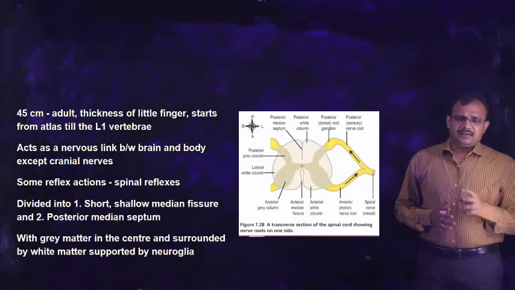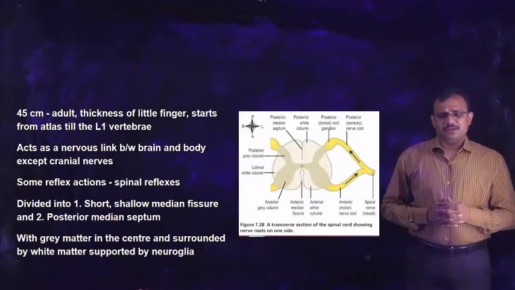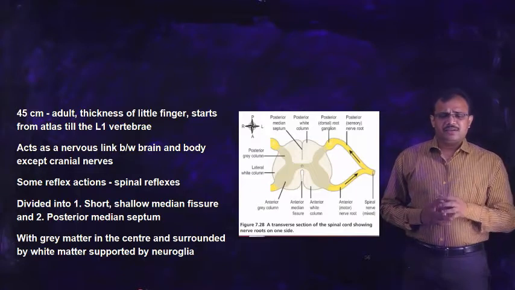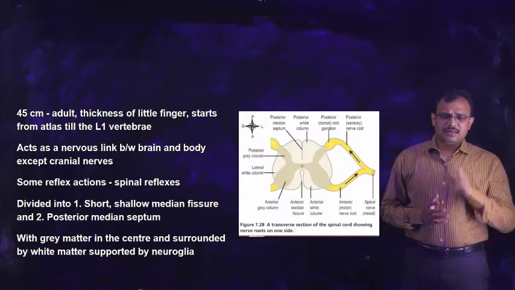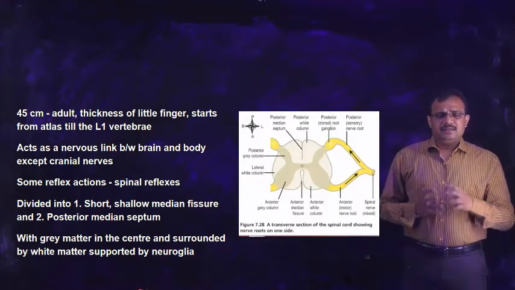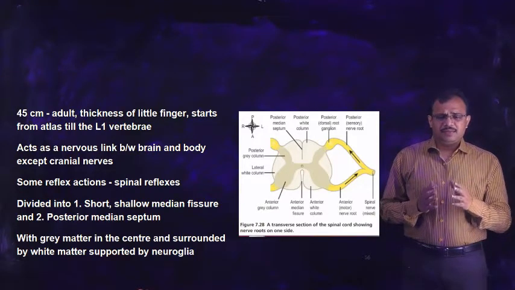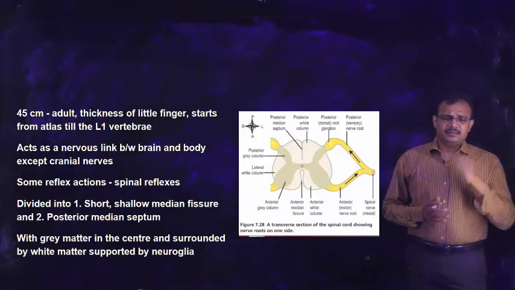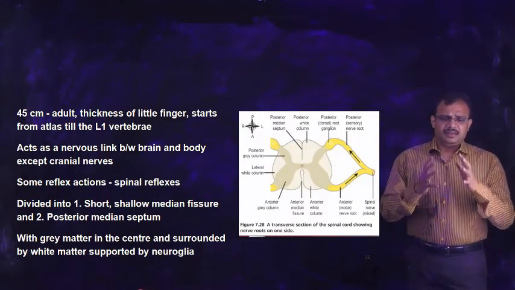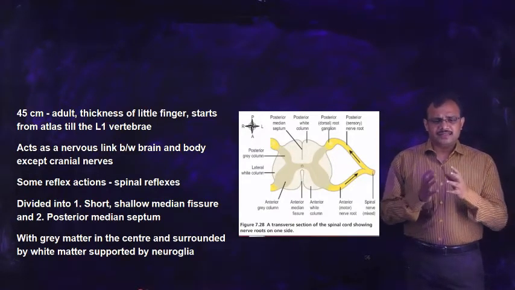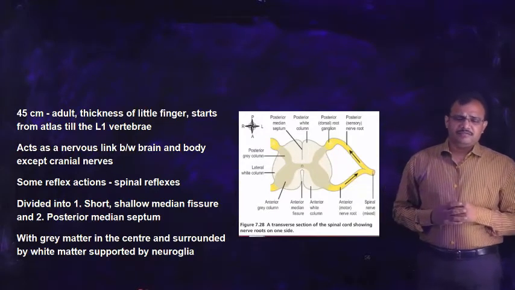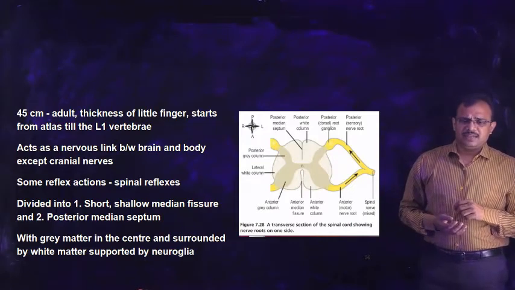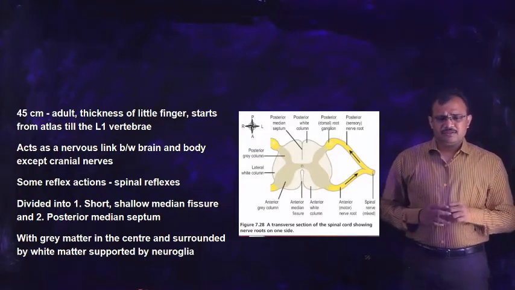Another difference of the spinal cord compared to the brain is that the spinal cord has gray matter in the middle, whereas it has white matter in the periphery. We have seen that in the brain, the periphery consists of gray matter, whereas the middle consists of white matter. In the spinal cord, the middle consists of gray matter and the periphery consists of white matter.